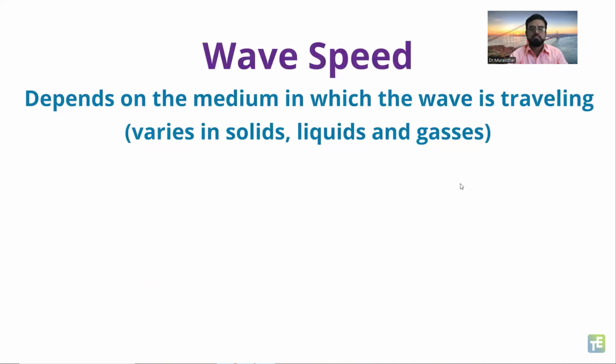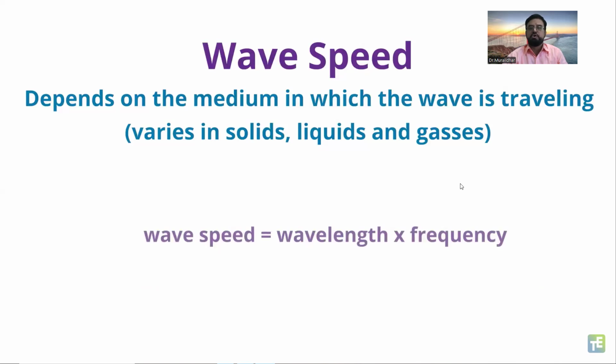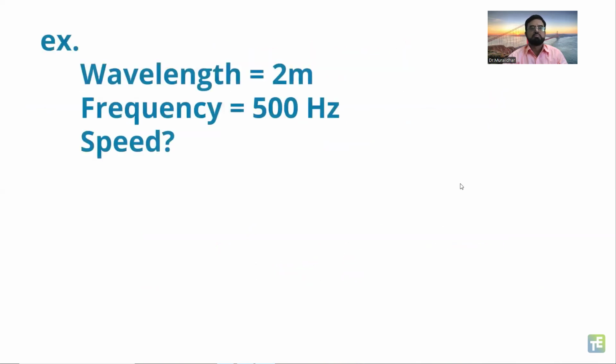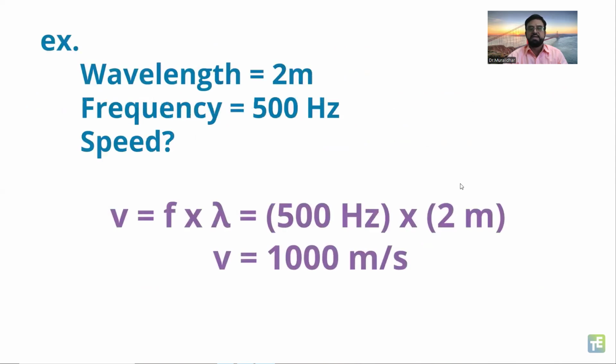A mathematical way to calculate wave speed is wave speed is equivalent to wavelength times frequency, or V is equal to F times lambda. So if a wave has a wavelength of 2 meters and a frequency of 500 hertz, what is its speed? If you got that the wave speed is 1,000 meters per second, then you're correct.